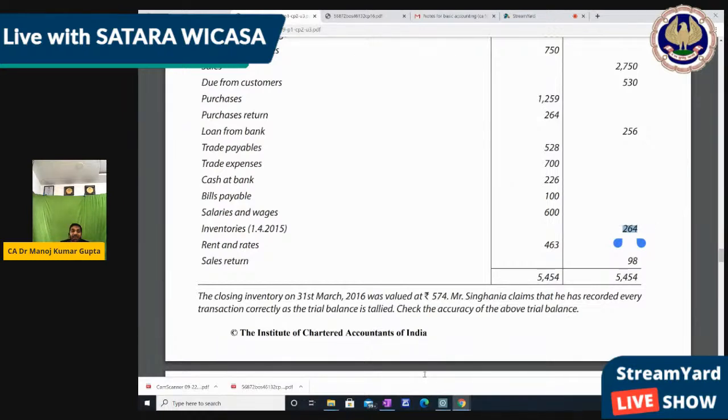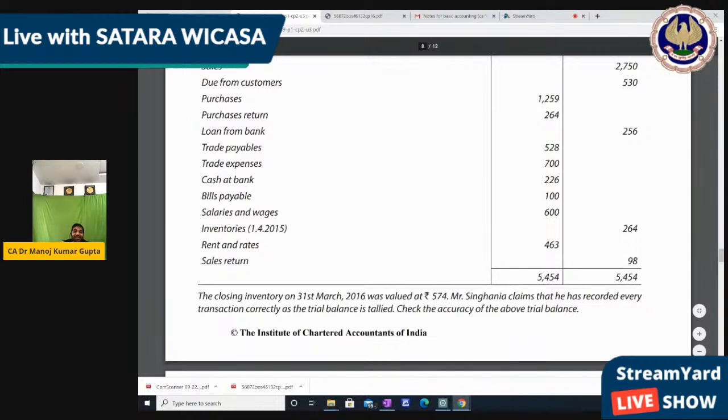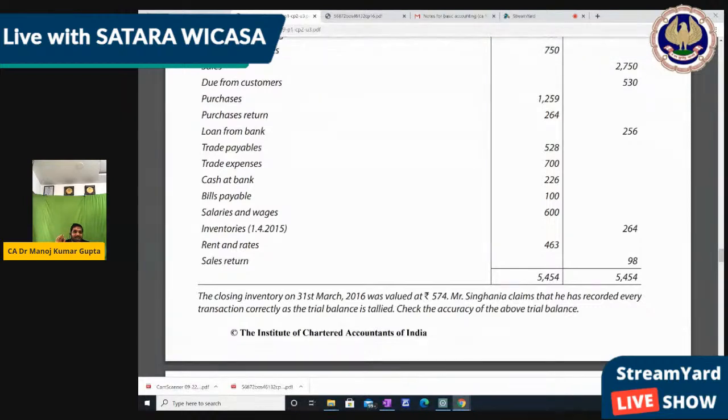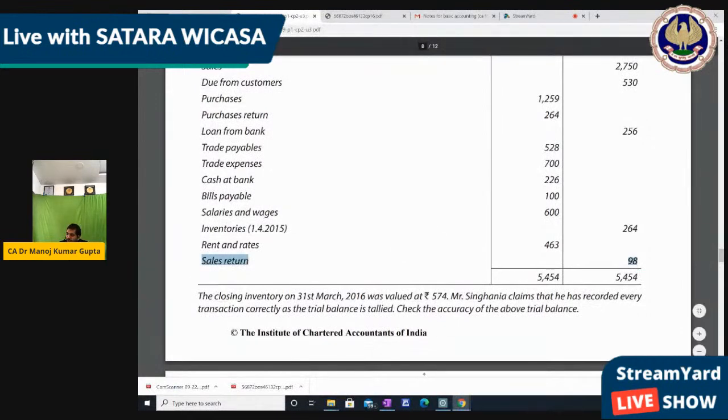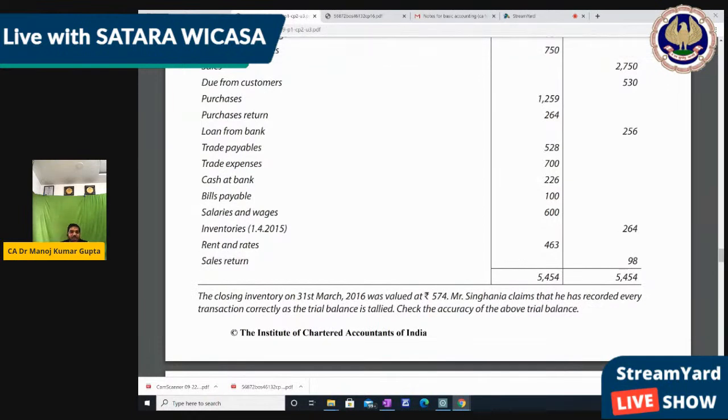Sales return should be debit because sales is credit, then sales return should be debit. So it's the sixth mistake. So overall 6 mistakes are there. So we have to correct these 6 mistakes. That 98 should be debit side, not credit side. And again, we had discussed all 5 above. So overall 6 mistakes are there, and we have to correct these 6 mistakes. Is it clear? Am I right? Yes? Okay.